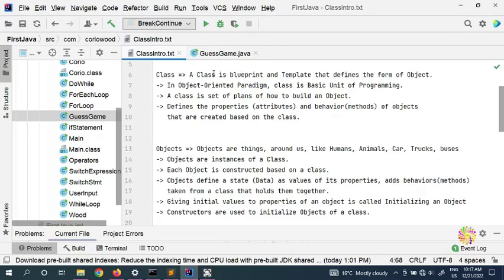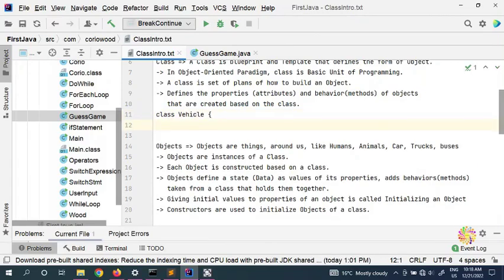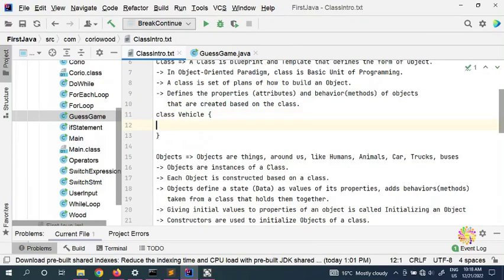So what is a class? A class is a blueprint. You can say that a class is a blueprint or template that defines the form of an object. In the object-oriented paradigm, a class is the basic unit of programming. So a class is a set of plans of how to build an object. Say for example we have a class vehicle. So now we have a blueprint, our model, map, our template, whatever you call it.